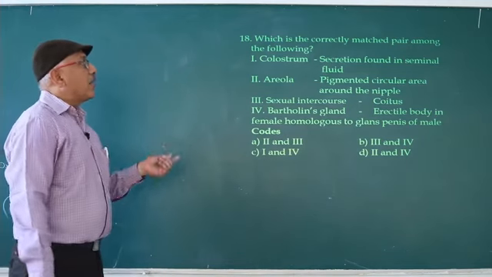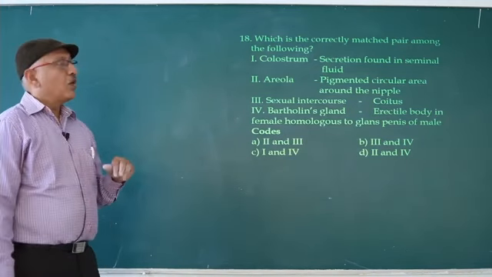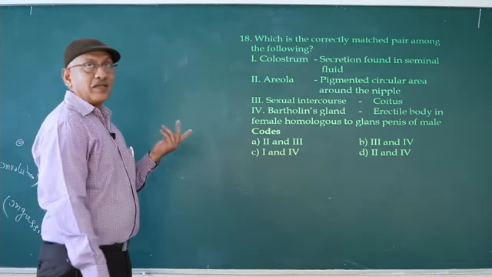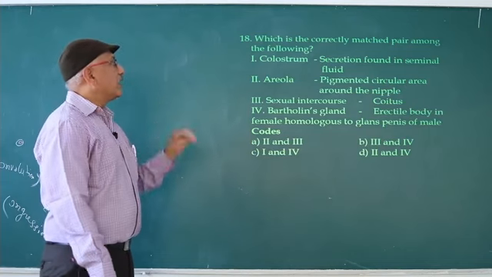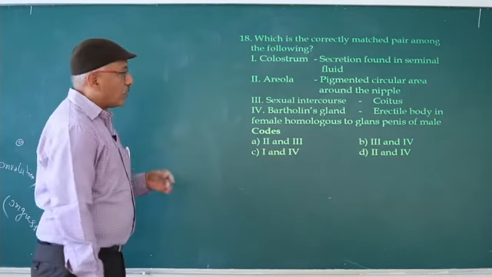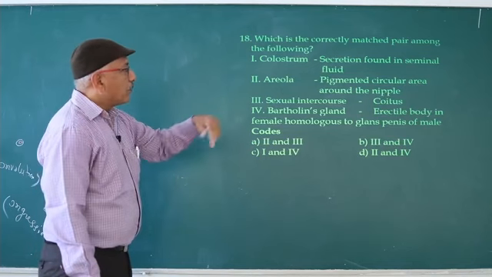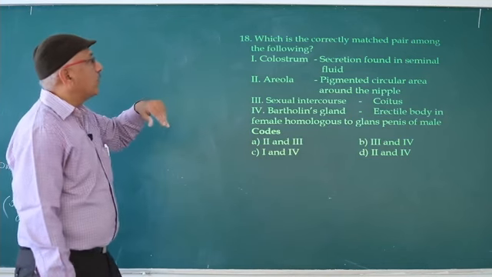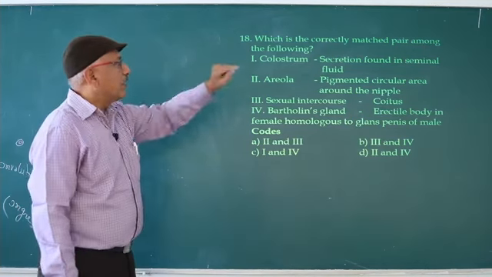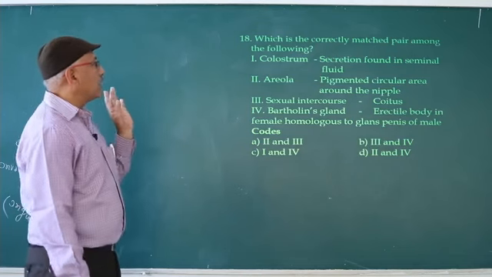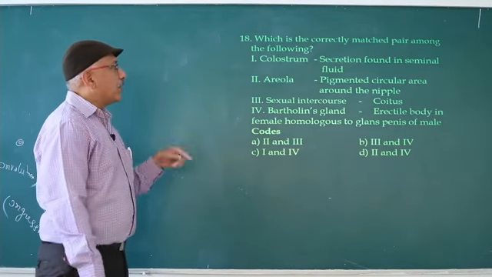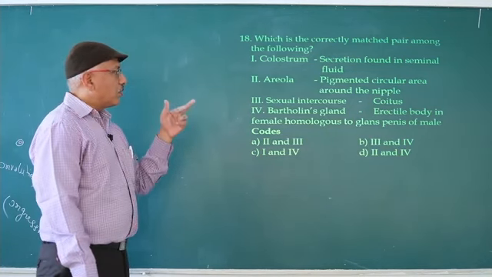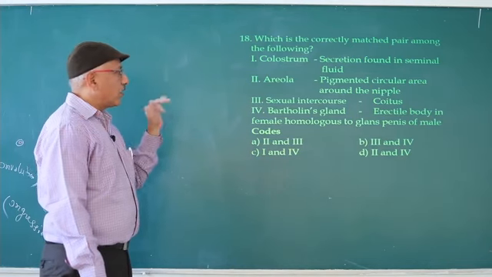Next question, which is the correctly matched pair among the following? Colostrum. Secretion found in seminal fluid, no. The first few days the mother secretes milk, that is colostrum. Pigmented circular area, that is areola. So which is the correct matched pair among the following? Colostrum is not the secretion found in seminal fluid, so first is not correct. Second, areola, pigmented circular area around the nipple, correct. Third, sexual intercourse, coitus, correct. 1 and 3 so far correct.